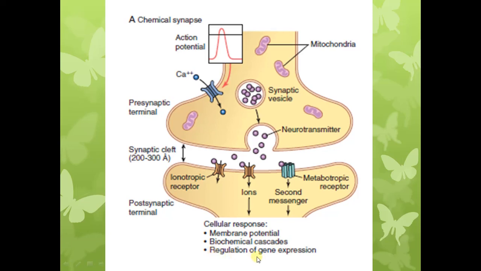Or thirdly, there can be change in the gene expression. There can be activation of gene transcription when there is activation of the second messenger system in the postsynaptic neuron.